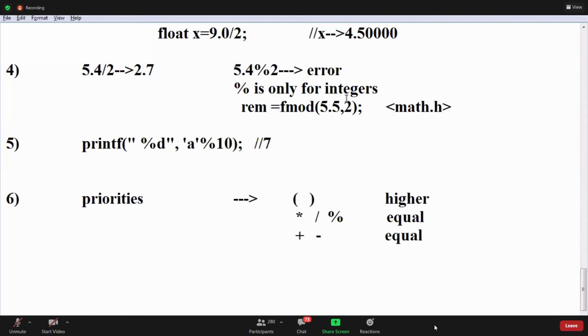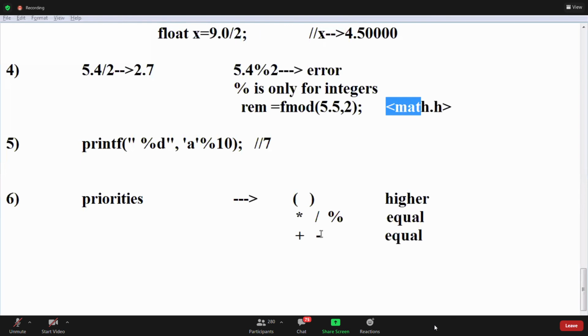You have many functions in math.h. This is something we can't find out directly, then how to find this value? We use fmod, that's all. That is a bitwise XOR, Abdul. That is the bitwise XOR operator. We discussed those bitwise operators also.